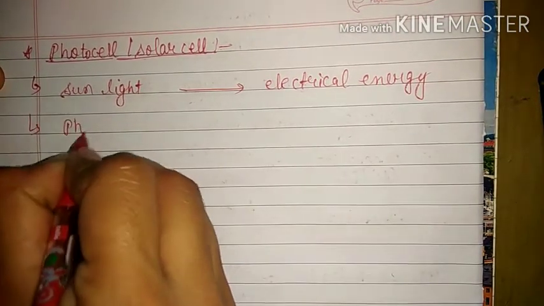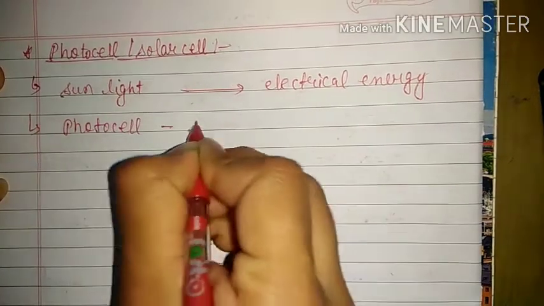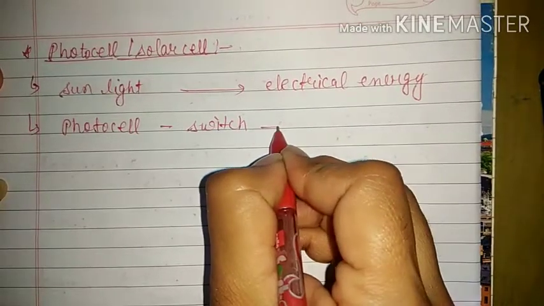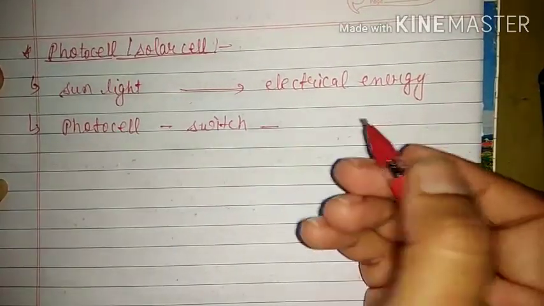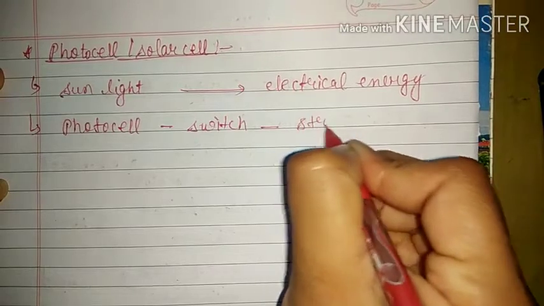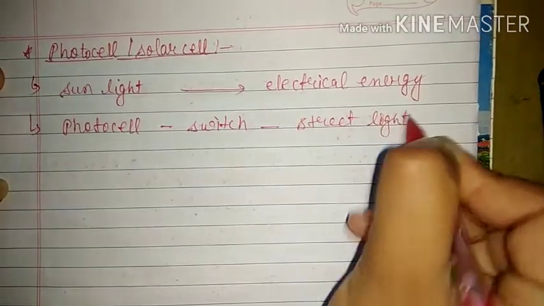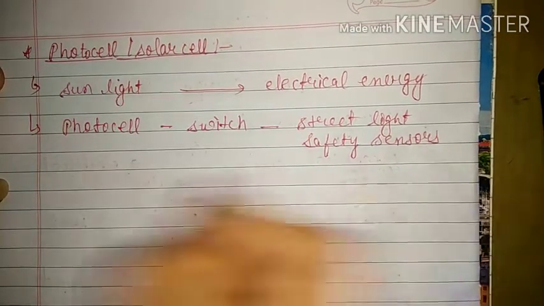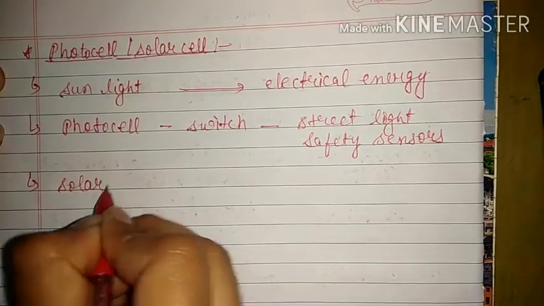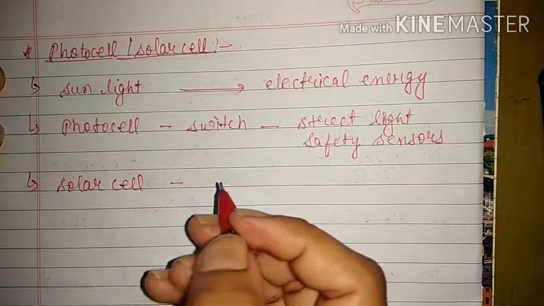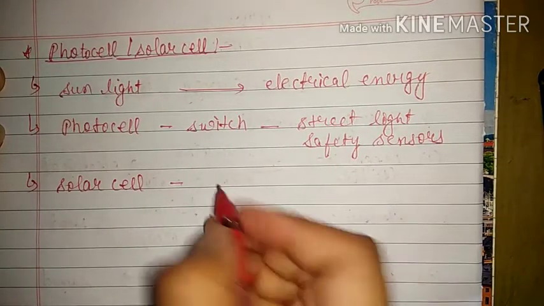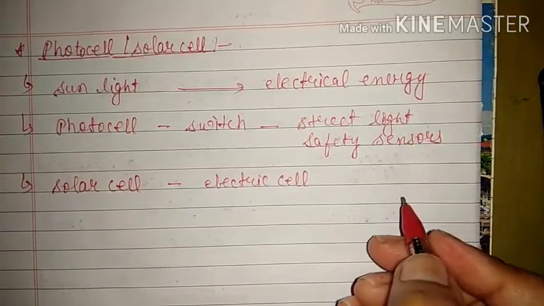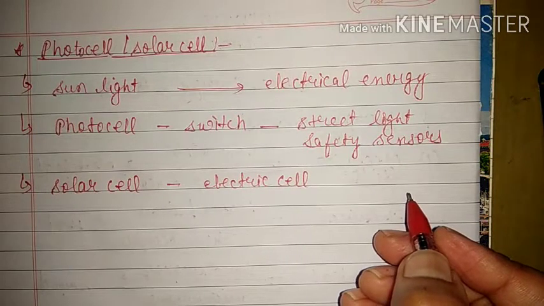That is, see, a photocell is mainly used as a switch. We know the use of a switch, right? So it is mainly used as a switch, and mainly it is used in street lights or safety sensors, whereas our solar cell is actually used as an electrical cell or battery, which will give electricity for small devices, because we know that a solar cell has very low efficiency.